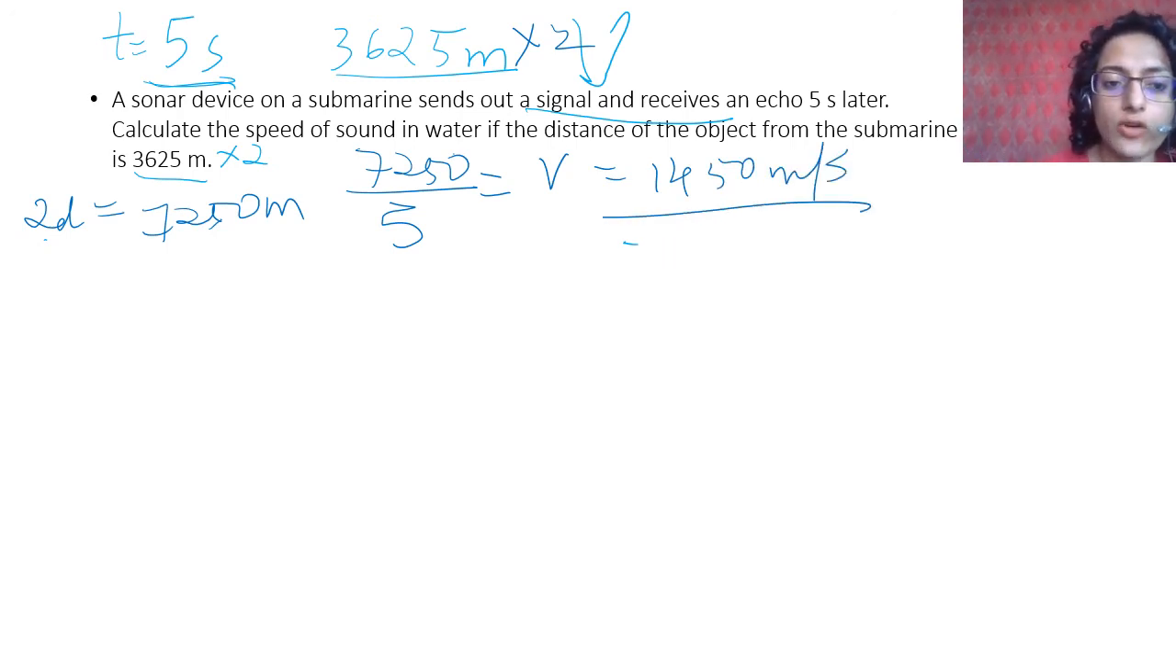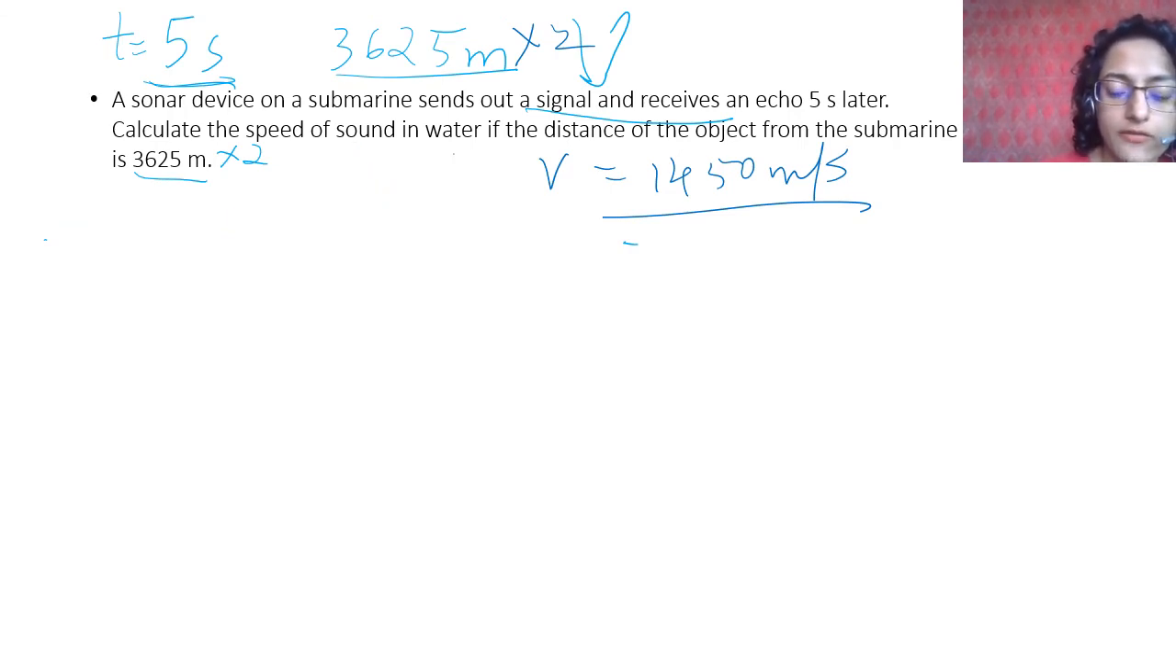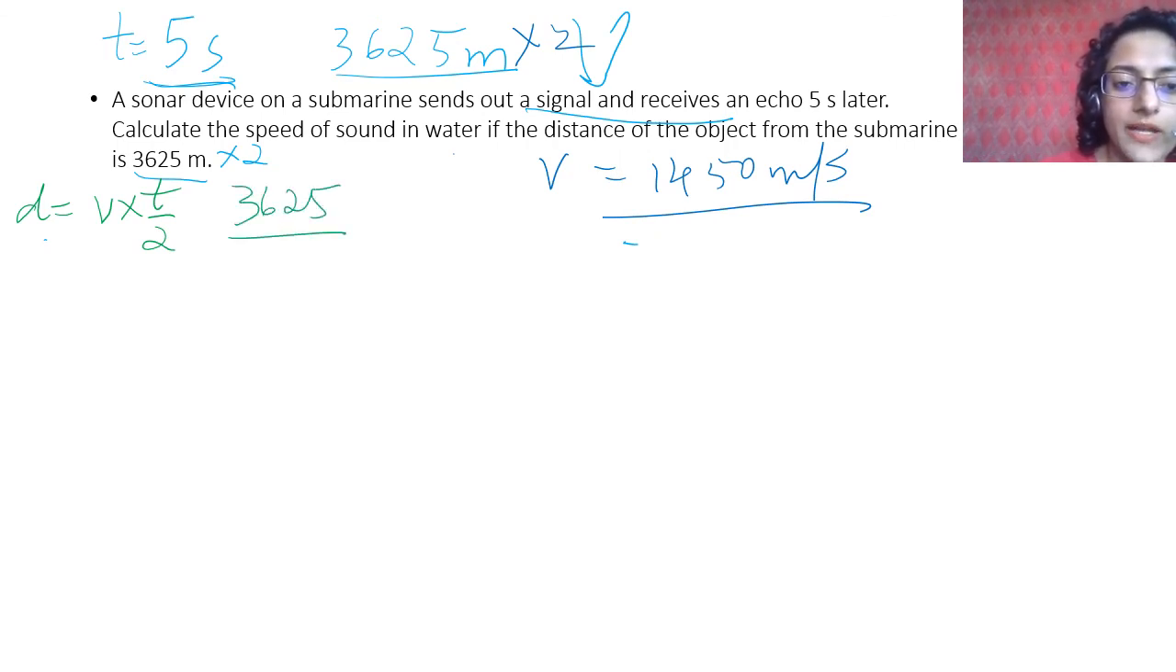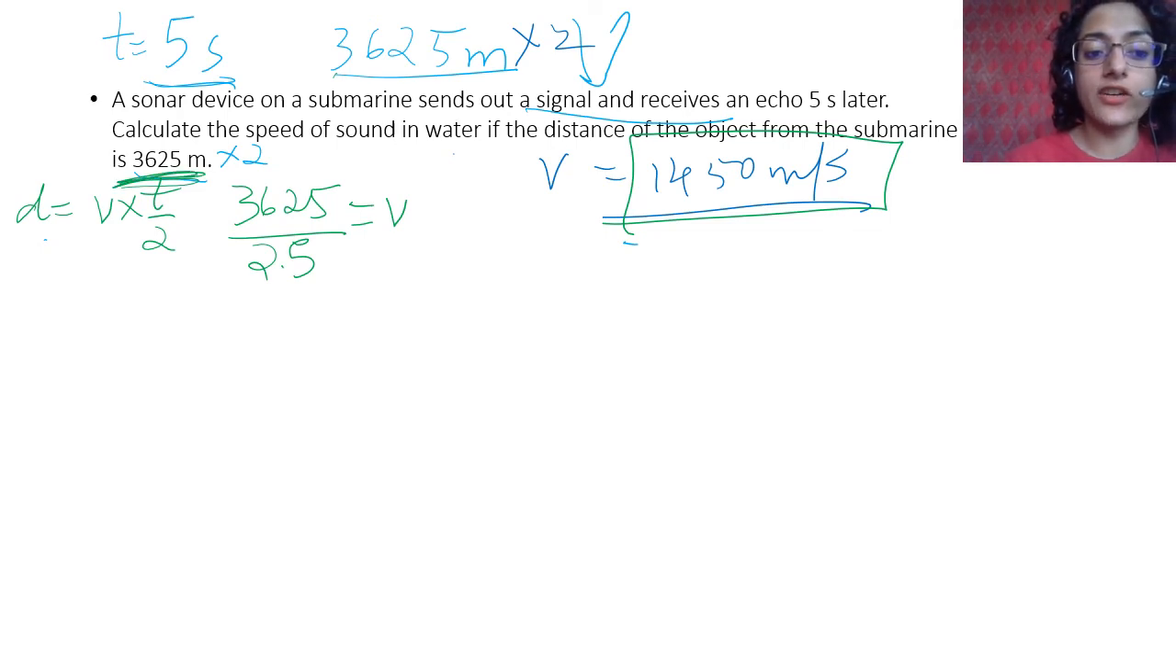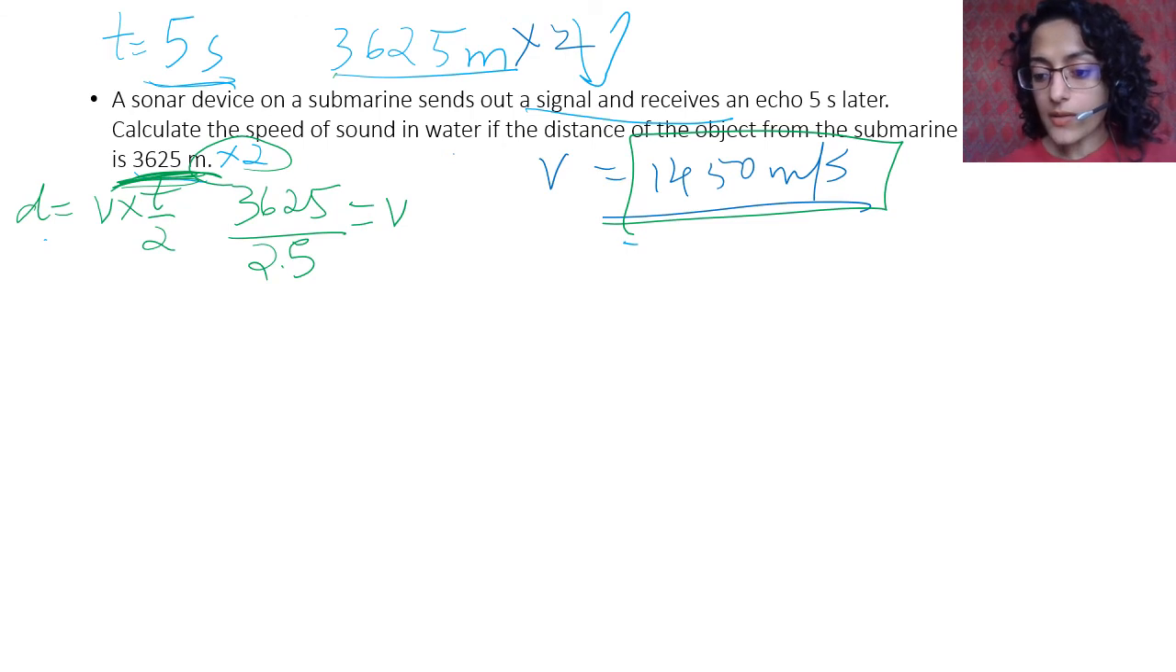If you use the other formula, where we have reduced it to d is equal to v into t by 2, you can also do 3625 divided by 2.5. This is a bit complicated, but the answer will always be 1450 meter per second. Okay, please remember you have to multiply. If distance is given, you have to multiply it by 2. Okay, please remember this.